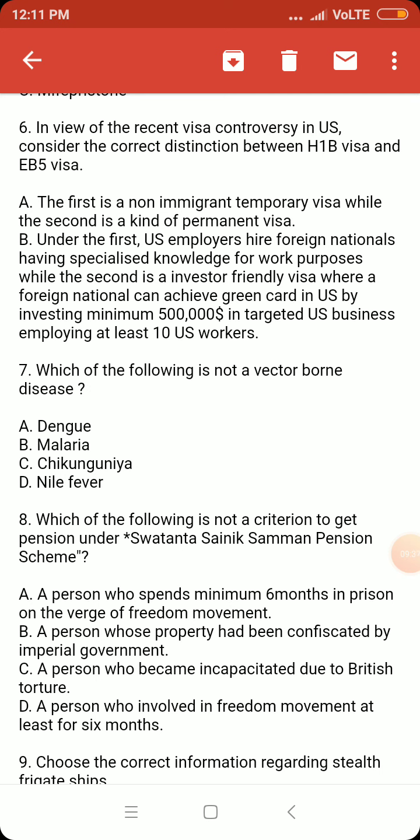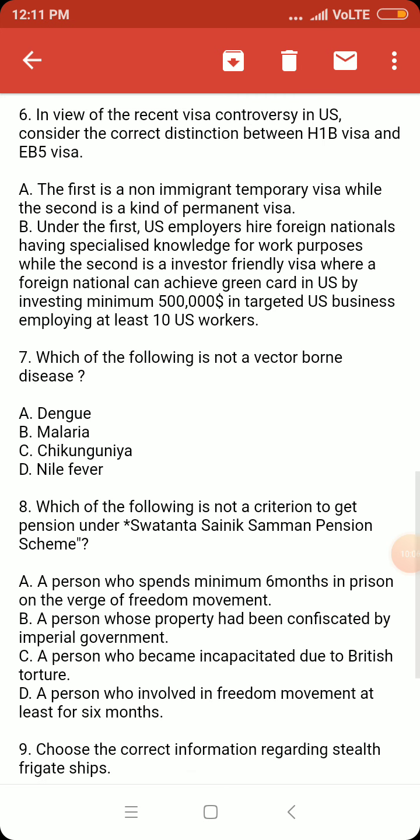A foreign national who wants to invest in the USA, if he invests a minimum of $500,000 in a targeted US business, through partnership, real estate or any self business, can achieve a green card in the US. Green card means he will get almost all the privileges enjoyed by a USA citizen. These are some distinctions between the H-1B visa and the EB-5 visa.